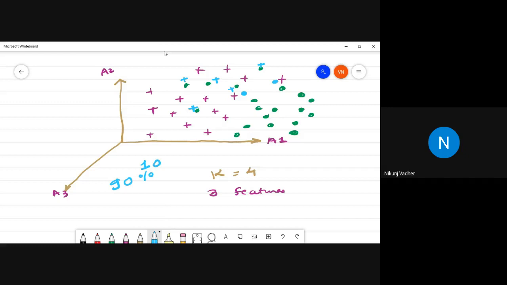Because of the number of neighbors, wrong labels are assigned. So this plus, this blue color sign, results in errors.